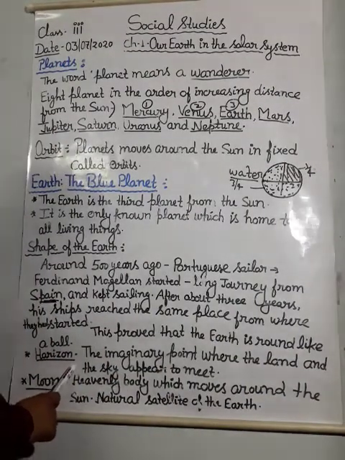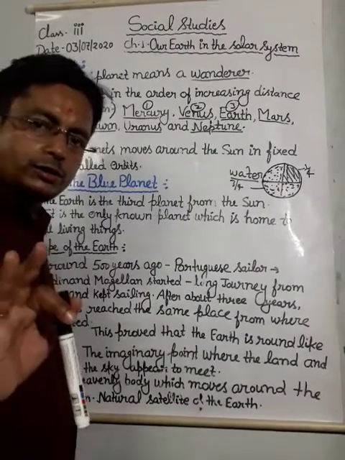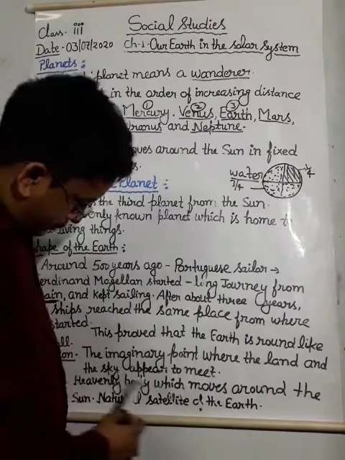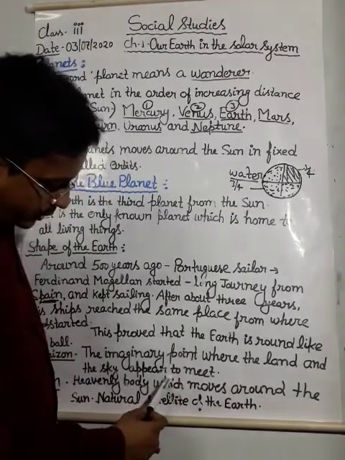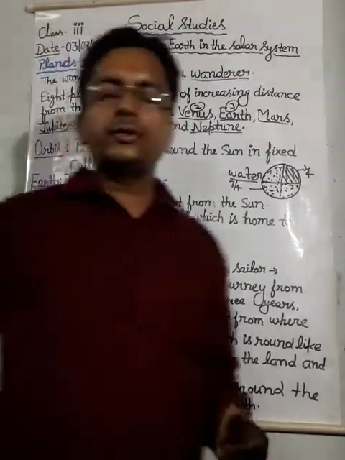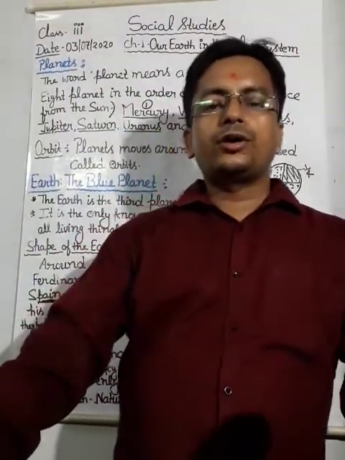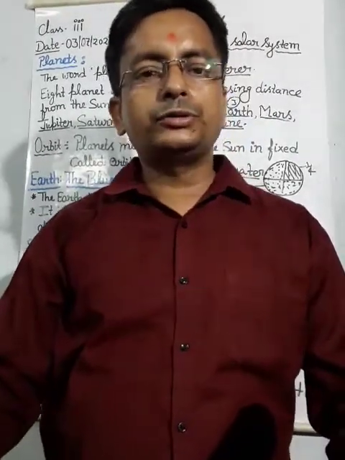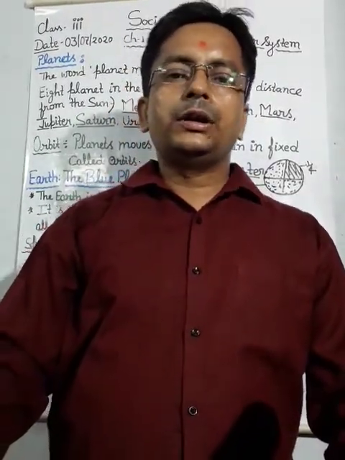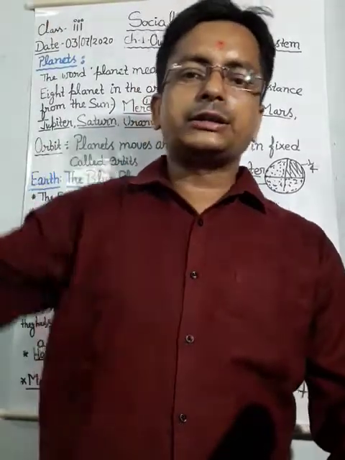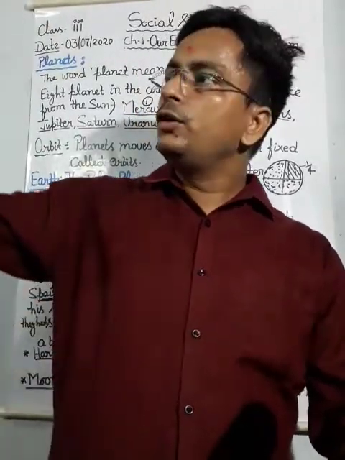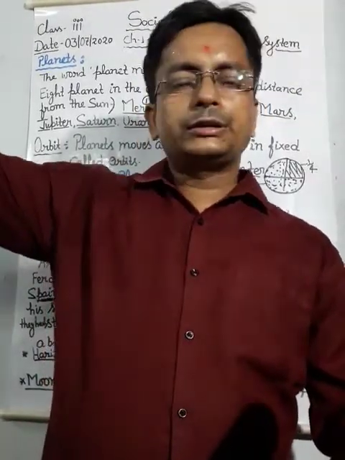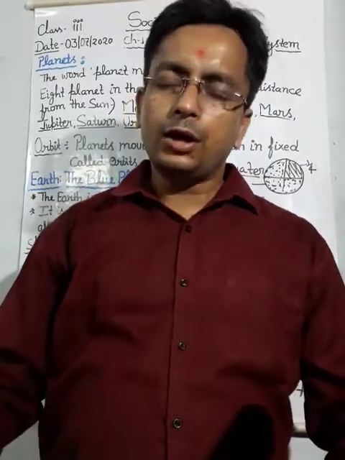Next is horizon. What is horizon? The imaginary point where the land and the sky appear to meet. Dear student, when we stand on a high place, on the top floor of our house or any building, and look towards the sky, it looks like at a point the sky is meeting the earth.